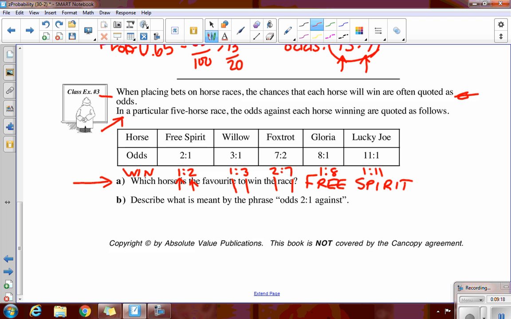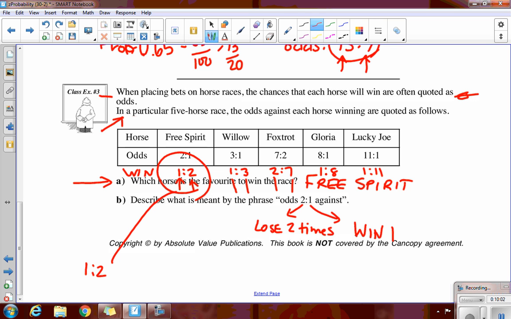Describe what is meant by the odds 2 to 1 against. He will lose 2 times. Oh, this is just a terrible example. Lose 2 times, but he will win 1 time in a total of what? 3. Yeah, he'd win every 3rd race. That's his probability of actually winning.